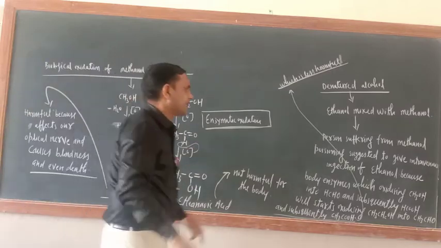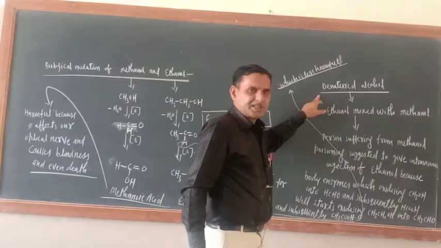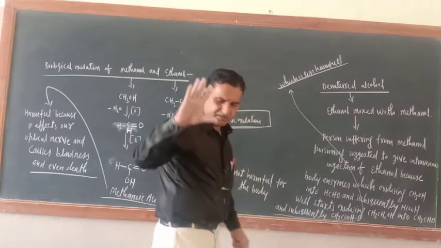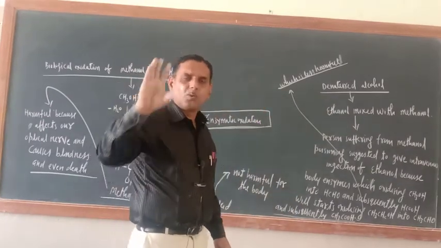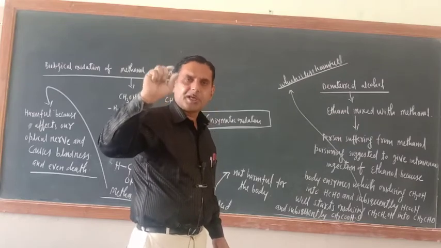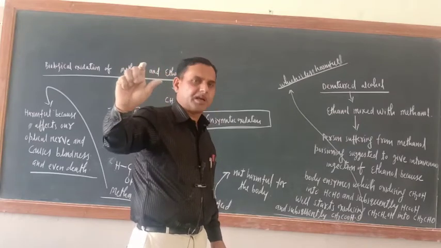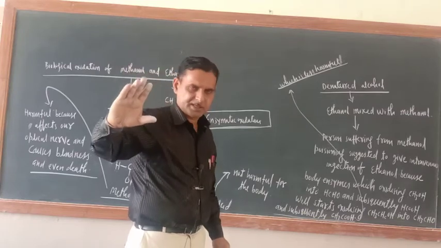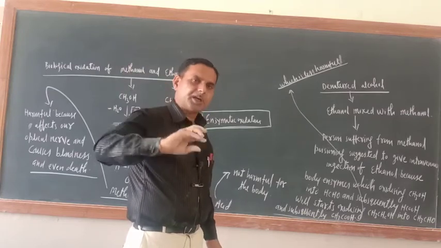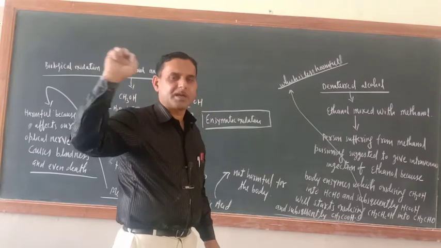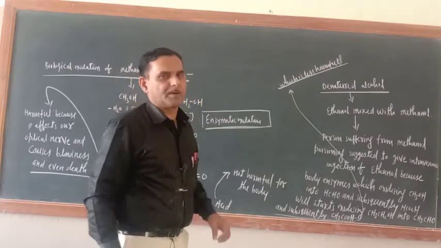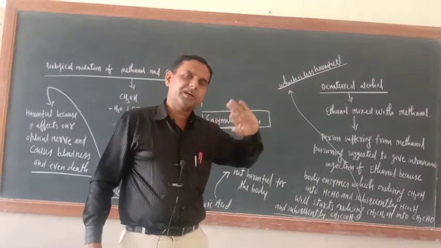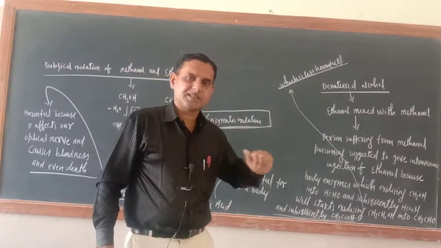Okay, now just see, come back this side, denatured alcohol. Have you heard about this one? Generally, from the government side, only drinking of ethanol is permitted, up to a certain extent. Methanol is not permitted, but try to understand, the cost of ethanol is more and the cost of methanol is less.